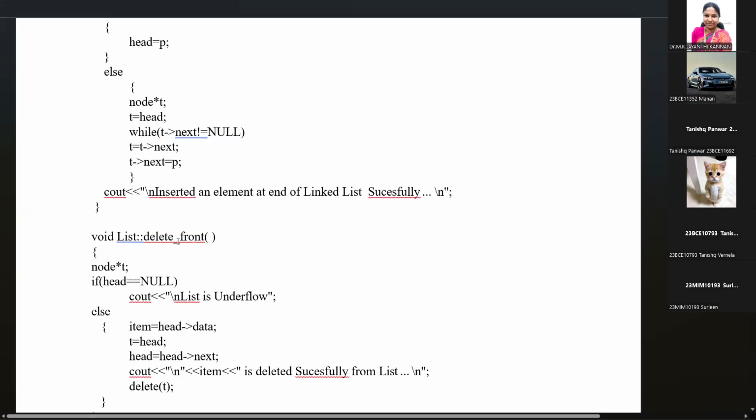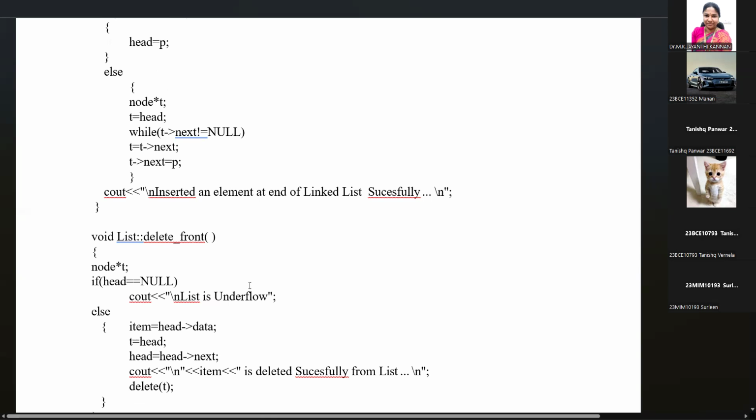The same way, if you want to add, already head is there, you want to add the new node in the front. In that case, we are checking node *T, if head equal to null, because as per the program there are two nodes. cout "list is underflow".